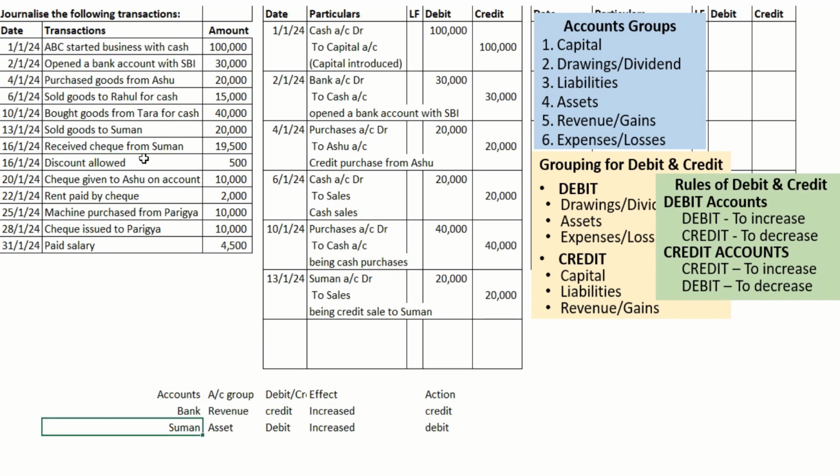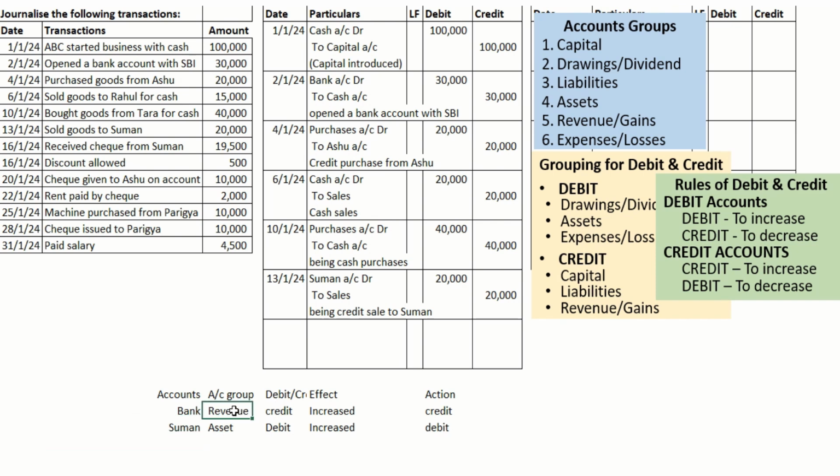Now there is discount allowed. We are giving a discount. Discount is an expense for the company. Why? Because in order to promote the sale or to get the payment as early as possible, when we have some urgent requirement, we can ask the debtor to make the payment early so that we can provide some discount. So in this transaction there are three aspects.